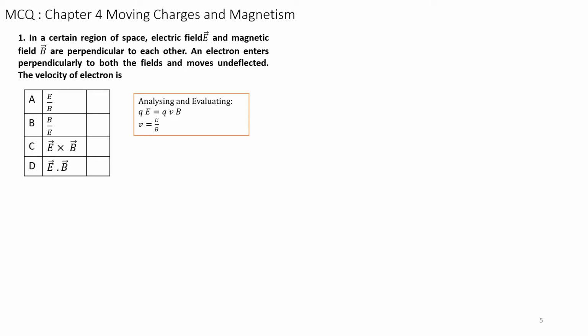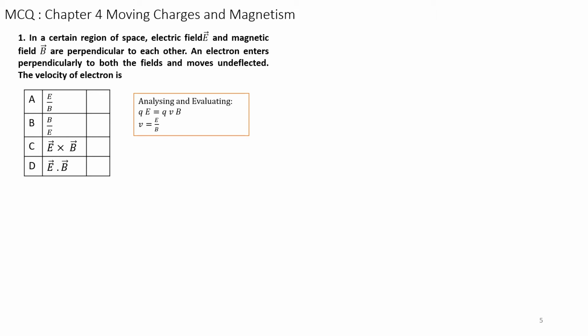Question number 1. In a certain region of space, electric field E and magnetic field B are perpendicular to each other. So E is a vector and B is also a vector. An electron enters perpendicular to both these fields and moves undeflected. Please note, undeflected. The velocity of the electron is given by, there are 4 options A, B, C, D. You have to examine all and analyze.